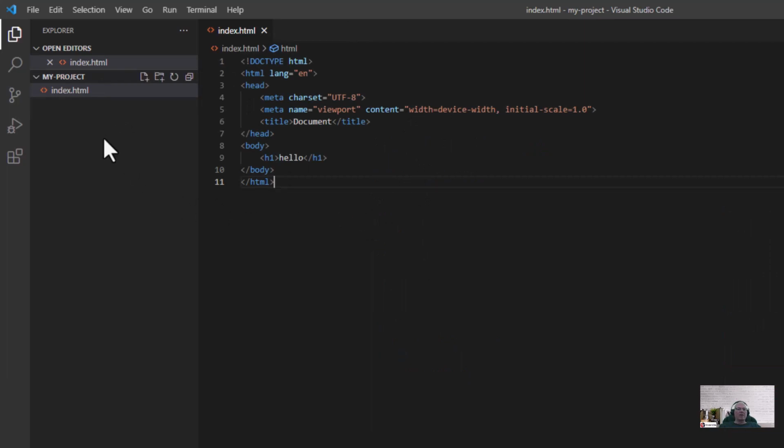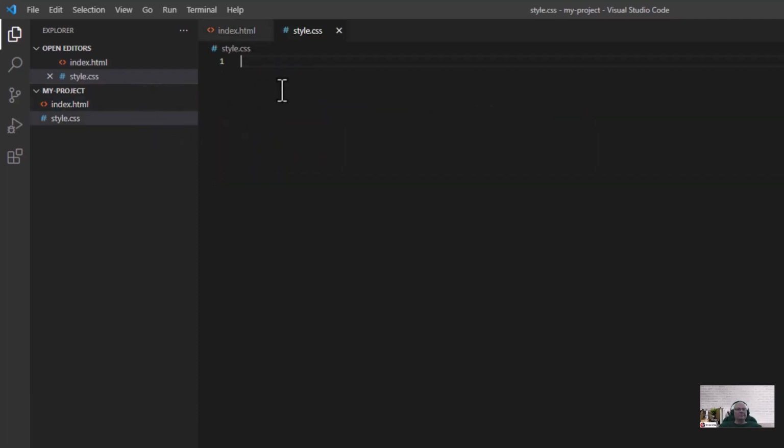Let's add one more because we're going to show something else here in a few minutes. And we'll call this style.css. Enter. Okay, so there's nothing in there. But if we go down to the right bottom, it's going to say we have 4 spaces of indent.